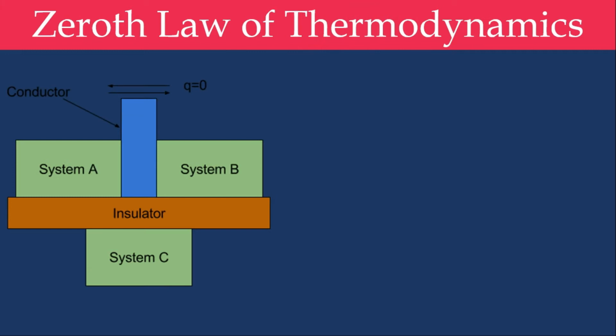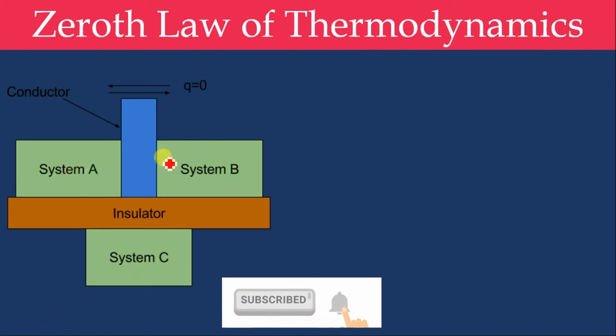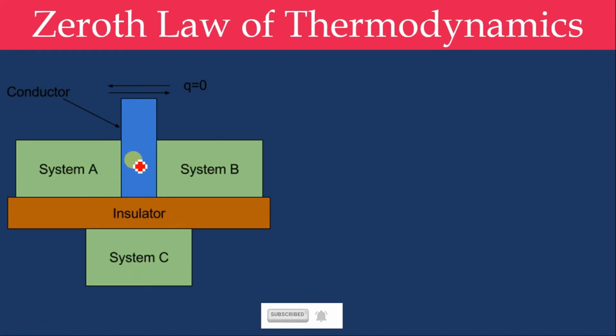For that, I have taken two examples. First one, we are taking three systems: system A, system B, system C. System A and B are joined using a diathermic wall. This is a good conductor where heat can transfer from A to B or B to A. Then system A and system B are joined to C with an adiabatic wall, that is a good insulator, where heat transfer won't take place between system A and C and system B and C.